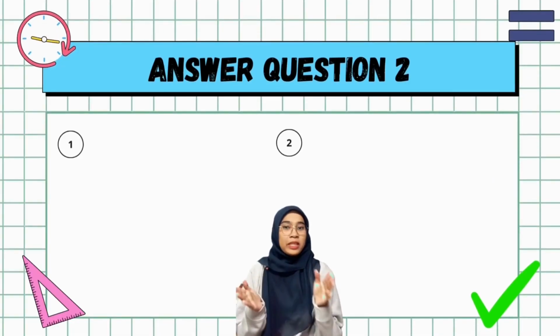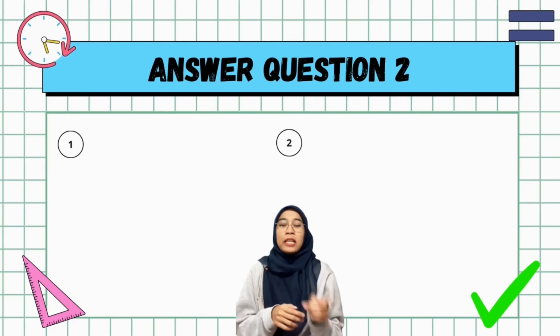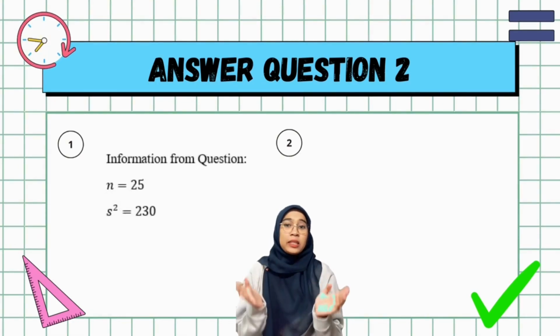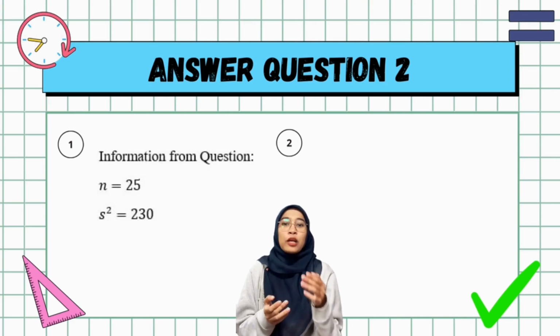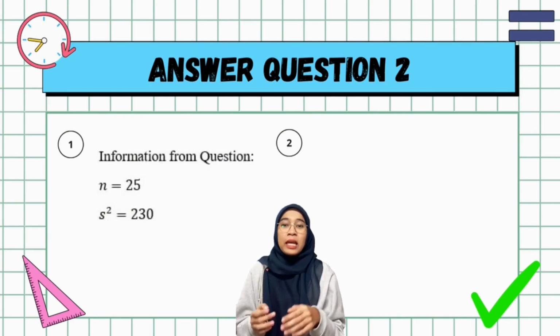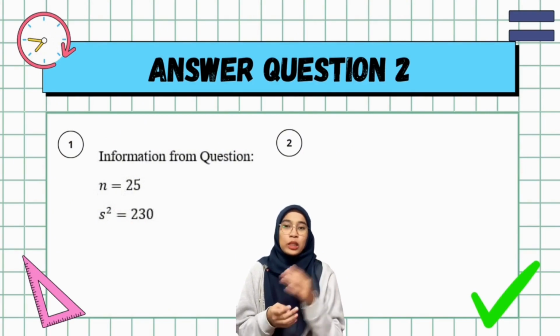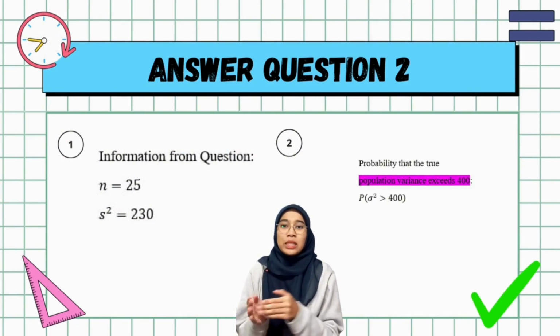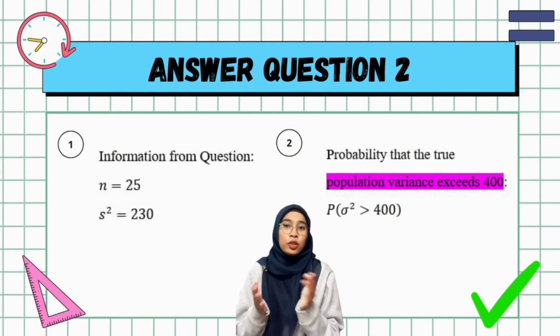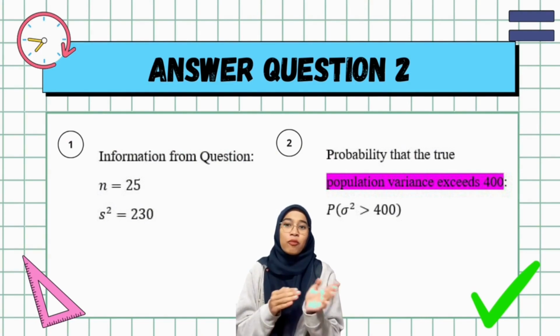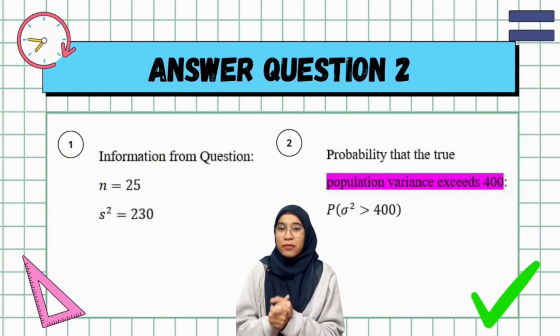On the question given, just like the previous question, the first step is to identify the crucial information or data, which is the sample of 25 students we denoted as n, and also the sample variance s squared, which is given the value 230. The next step is to figure out what the question wants, which is to find the probability that the true population variance exceeds 400. So to avoid making a mistake, let's highlight the question first.